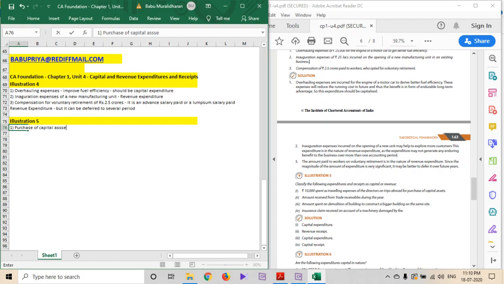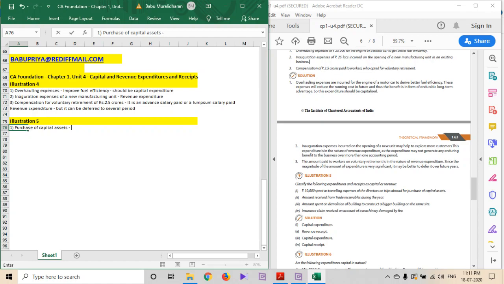Earlier we also saw the amount spent on installation of machinery. Wages paid to employees towards installation of machinery should be capitalized. Similarly, this amount is spent only for purchase of capital assets. If the travel expenses is towards some conference or seminar, where an asset is also discussed, then we have to think what is the relative component of the travel expenses related to the asset.